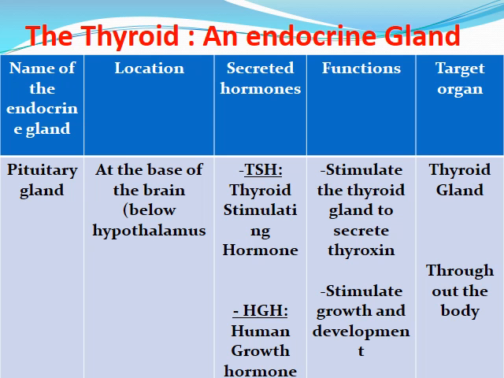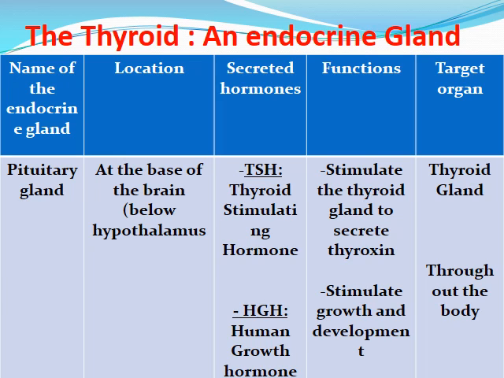Moving to the types of the endocrine glands. How many glands do we have? We have the name of the endocrine gland, its location, the hormones secreted and functions, and finally the target organs. Let's start with the pituitary gland. What is the location of the pituitary gland? It's located at the base of the brain, below the hypothalamus.